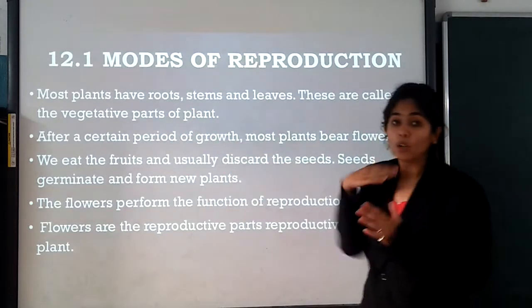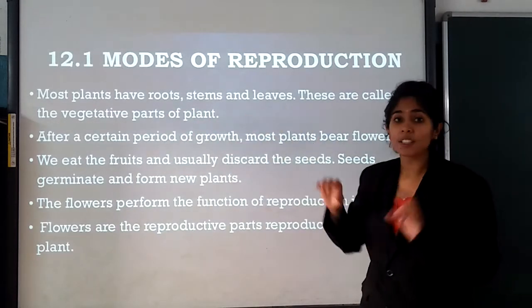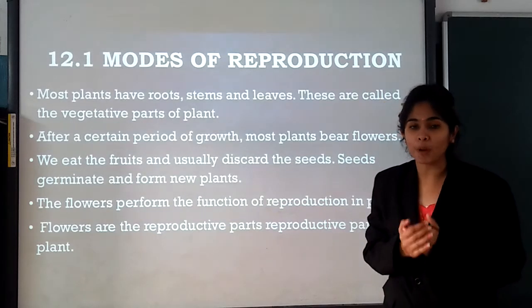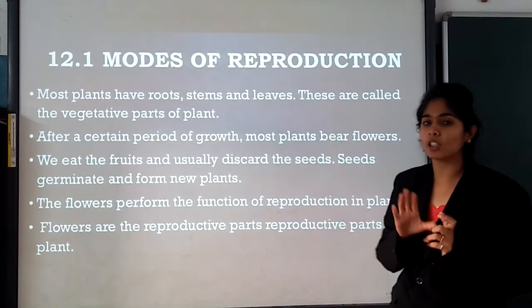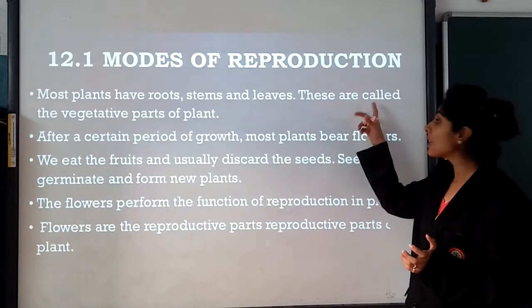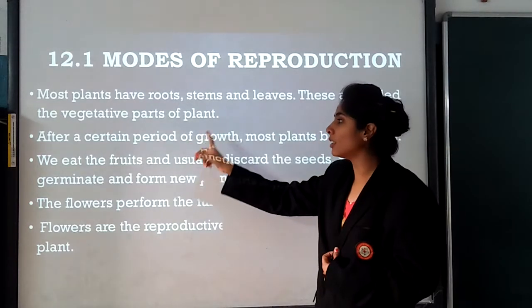Most plants have roots, stems and leaves. These are the vegetative parts. The vegetative parts of a plant are the parts through which asexual reproduction can be done. These are called vegetative parts of a plant.